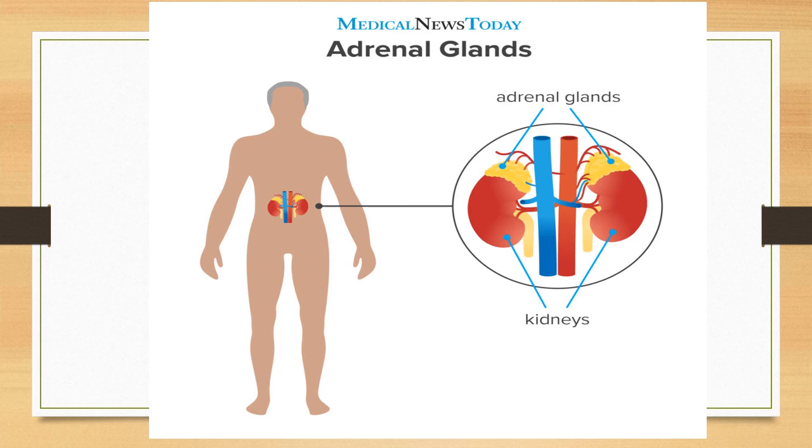Next, the adrenal gland. You can see the position. From the cortex, we get corticoids, glucocorticoids, mineralocorticoids, and from the inner side we are getting adrenaline, our stress hormone, which will help us to combat any kind of stressful situation.